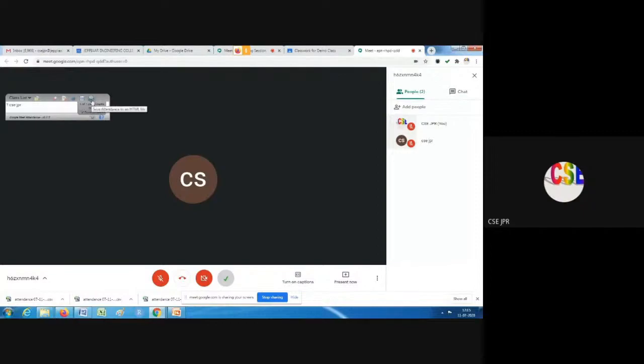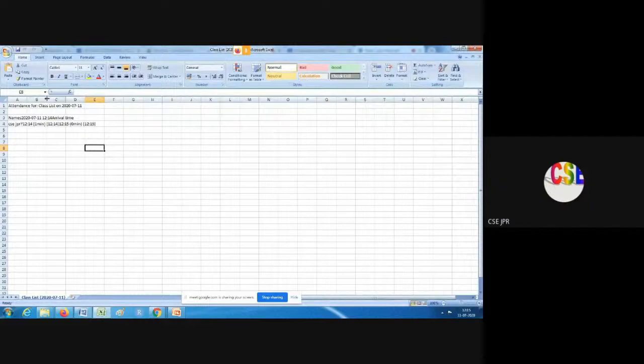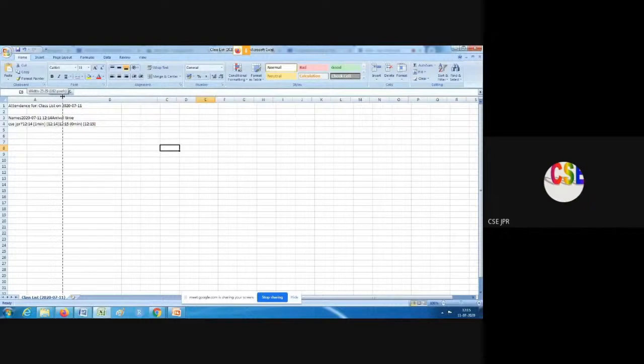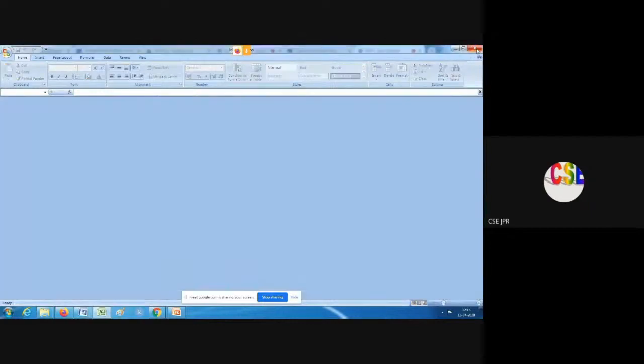So now we can save the attendance as a CSV file. That is the default option available. When you open this, overall presence can also be monitored: at what time they came and what time they're online. If they're online, it will be shown as online. Otherwise, it will show that they have left.